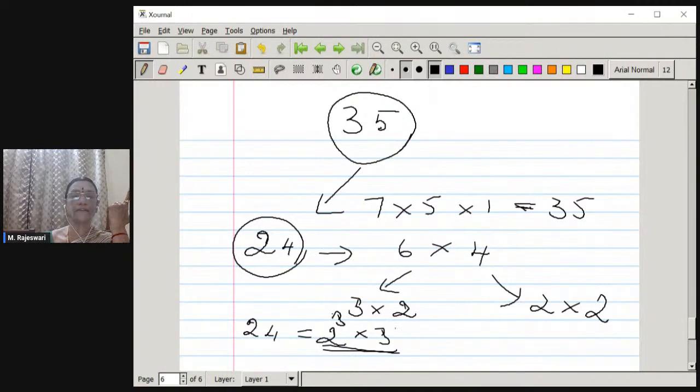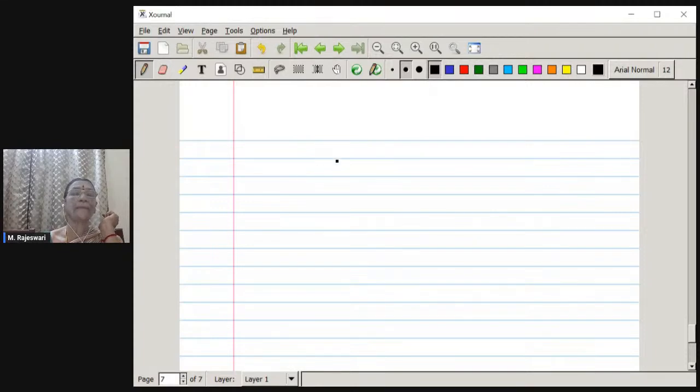So this is a very, very basic fact that every composite number can be factorized and written in the form of a product of prime numbers. Okay. This also you should once again revisit before learning further. So this we call the fundamental theorem of arithmetic. Fundamental theorem of arithmetic.